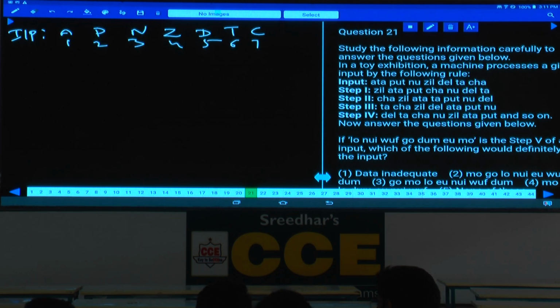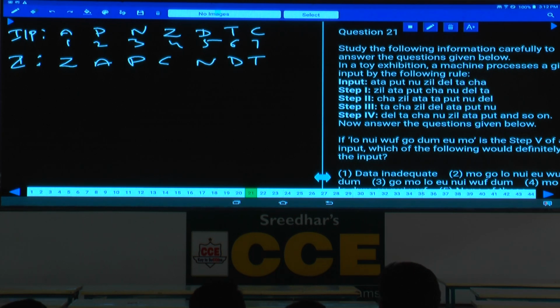As 1, 2, 3, 4, 5, 6, 7 are there, then what is step 1 here? Tell me. The step 1 is ZAPC, next one ZAPC, NDT, isn't it? Then Z is at the fourth element coming to the first place, and the first element, P, is second, and 7, 4, 1, 2, 7, and this is 3, 5 and 6.